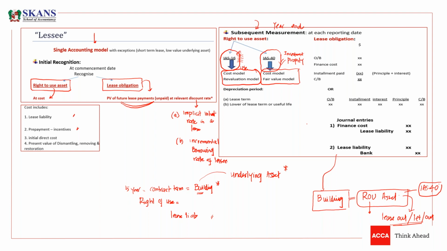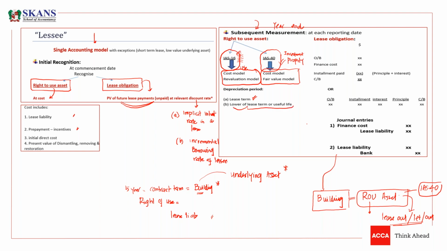Now, what we need to do, guys, is depreciate this asset. We will depreciate it over lease term, or we will depreciate it over the lower of lease term or useful life. When will we take the lower of lease term or useful life?